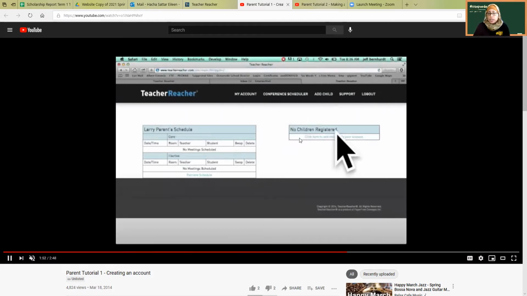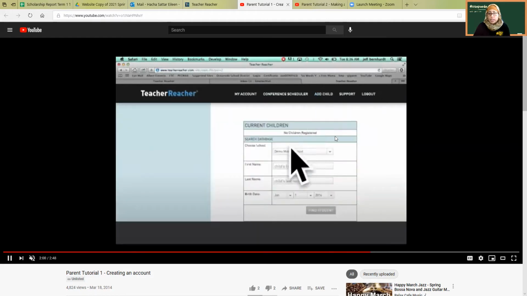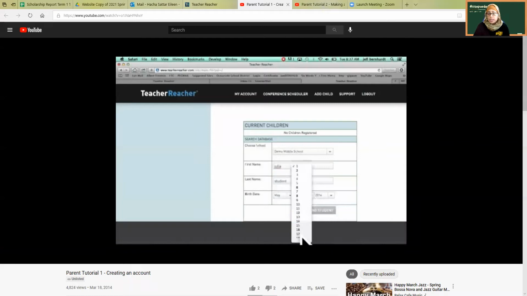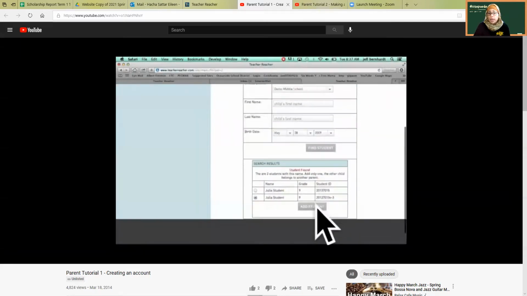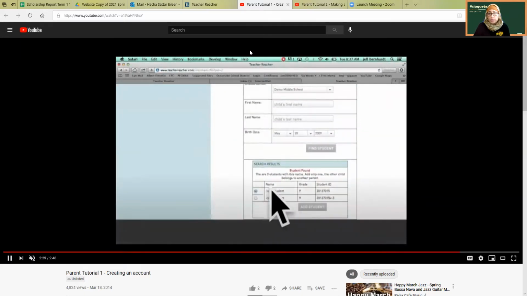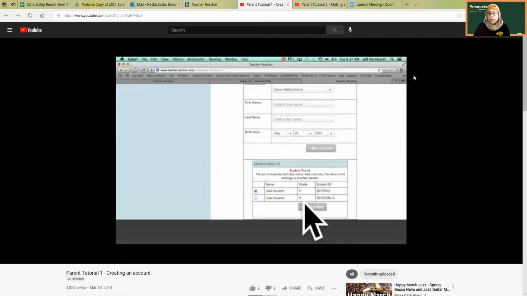If you've never used this before, it's going to ask you to register the children. So you have to click in order to register the student. You're going to choose our school, put their first name, last name, and date of birth, and that's going to help the system find the student, and that will allow you to find their schedule and be able to make the appointments with the teachers. Let me show you what that looks like.